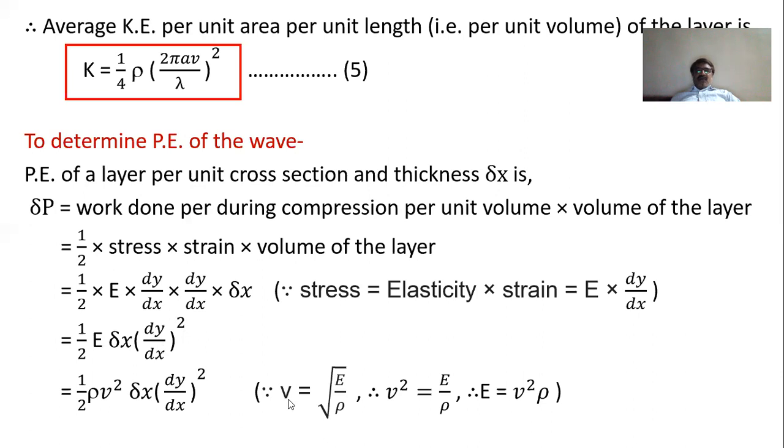Now what about velocity? If the medium is elastic with density rho, then velocity is the square root of modulus of elasticity upon rho. If you square it, v square equals E by rho, and in that case E equals v square into rho. We put here the value of E, and the equation is half rho v square delta x (dy by dx) whole square.